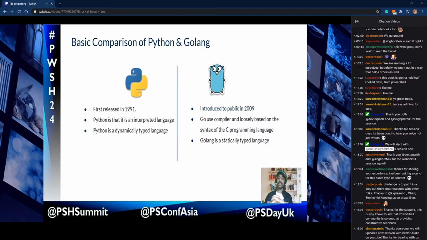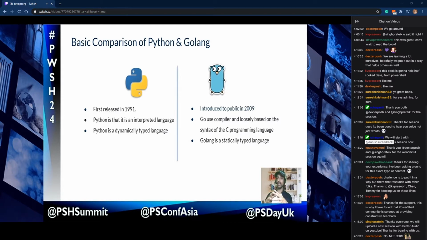Python is also known as an interpreted language because we can open a Python script, edit it, and save it. No need to compile it. So it is also called a scripting language. In the case of Go, it is a compiled language. So we have to write the code and compile it, then get the binary out of it. And Go almost looks like the C language. The next comparison is that Python is a dynamically typed language and Go is a statically typed language. That means that in Go, before compiling, we have to define the types of all the variables. If we don't define them, Go will throw an error before compilation.